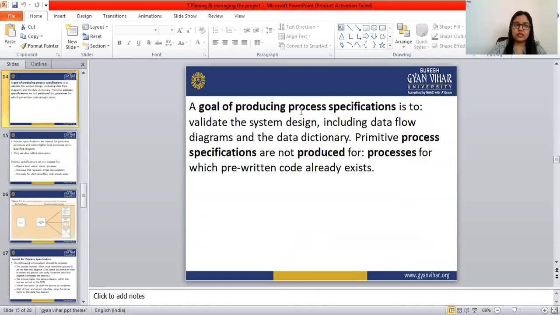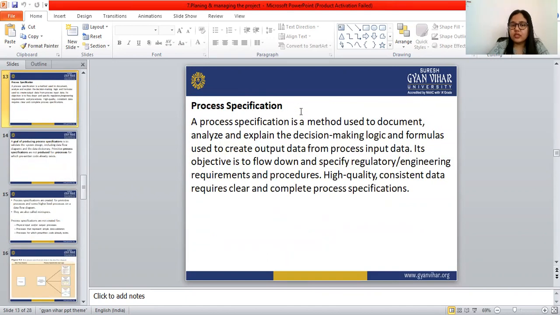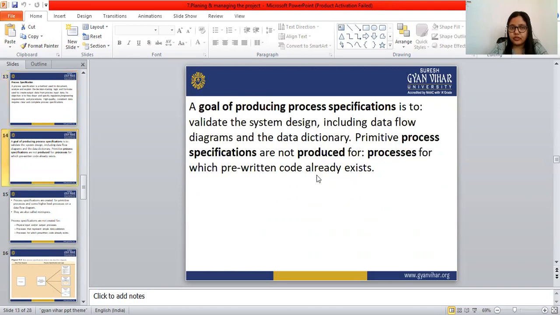So let's see once again, what is process specification? It is a method used to document, analyze, and explain the decision-making logic and formulas used to create output data from process input data. Its objective is to flow down and specify regulatory or engineering requirements and procedures. High quality, consistent data requires clear and complete process specifications. The goal is to validate the system design, including the data flow diagram and data dictionary.